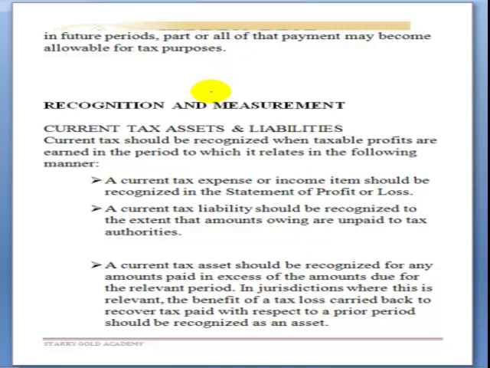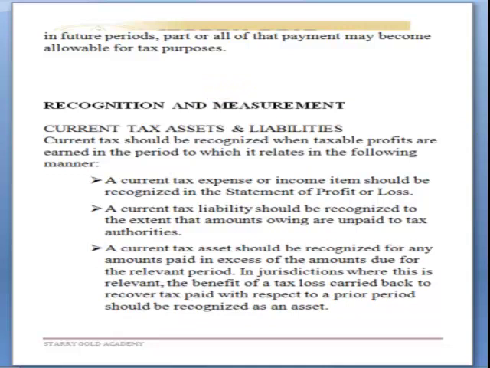So then we have recognition and measurement criteria, accounting treatment. How are we expected to treat this in our financial statements? So the recognition and measurement criteria for current tax assets and liabilities. When are we expected to recognize this in our statement of financial position? How do we account for current assets and liabilities?